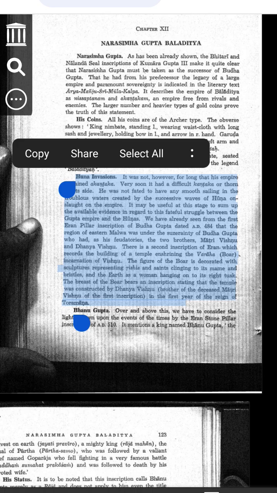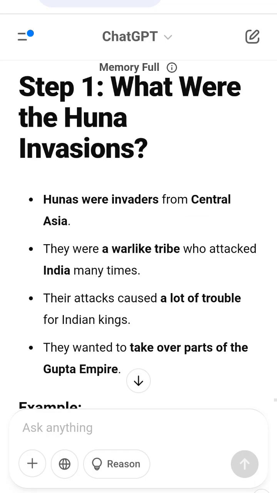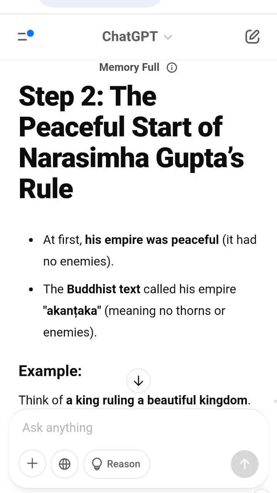Example, imagine a school where one principal rules for a long time. Then a new principal takes over and starts making changes. The school builds a new playground under the new principal. This shows that the old principal lost power and the new one is in charge. In the same way, the second Aaron inscription proves that Toramana took control from the Guptas.